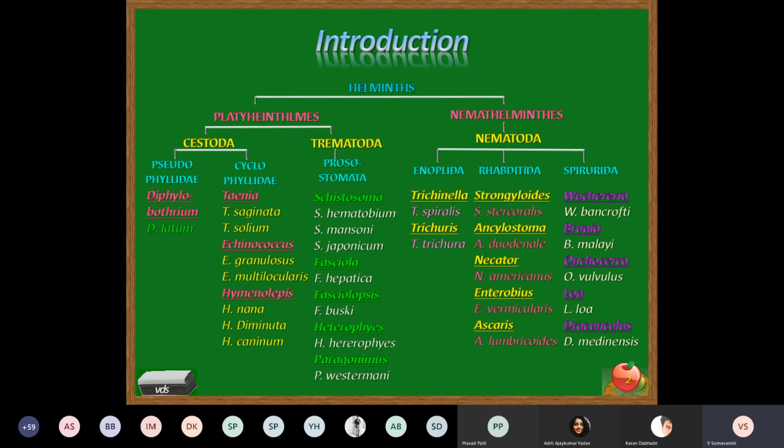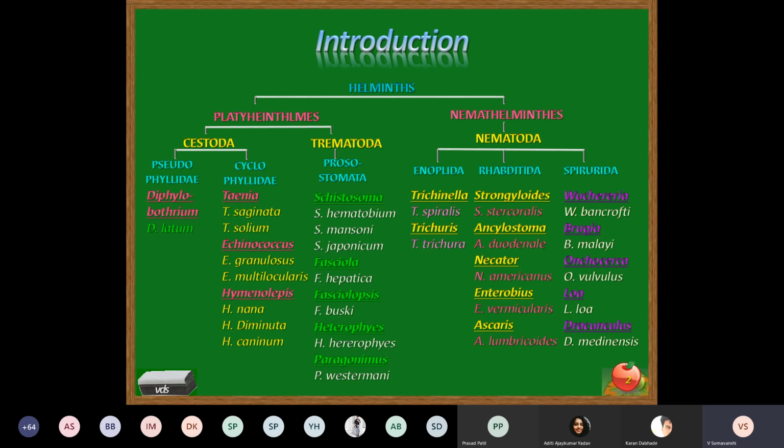But these topics you might have studied previously also, even in 12th standard you have covered helminths. But still, as it is an important part of microbiology, which deals with the microorganisms, parasites are also members of microorganisms. That's why we are going to go into more details about these organisms. Okay, helminths are commonly called worms.